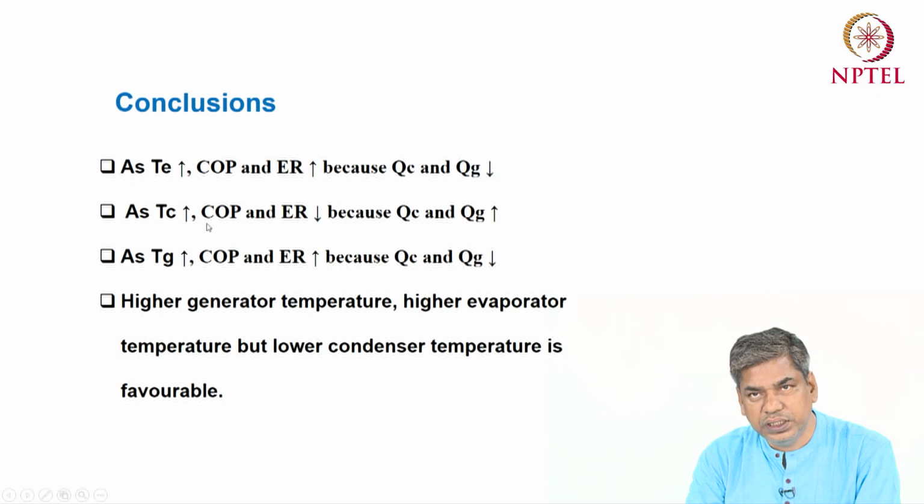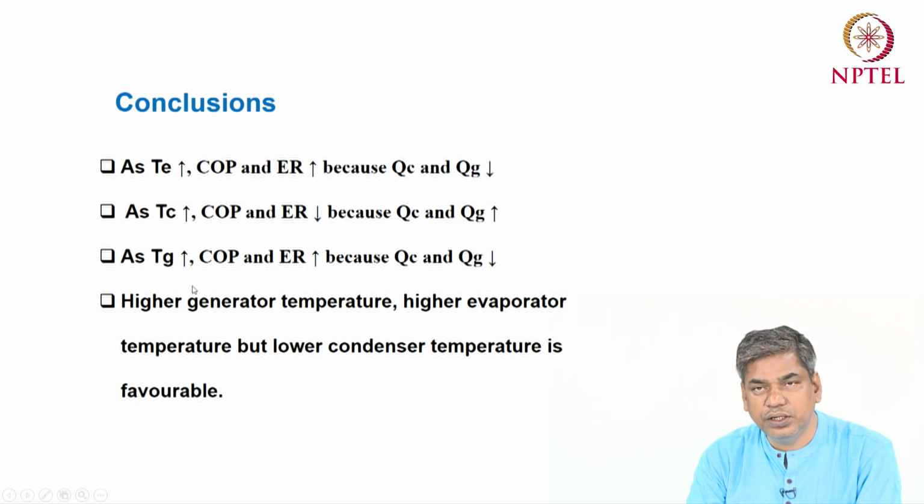Okay, so now in the second case, if the condenser temperature increases, QC, the condenser heat rejection, will increase, QG, the generator heat transfer, will also increase, the entrainment ratio will decrease, then the cooling capacity will decrease, and COP will also decrease. Okay.